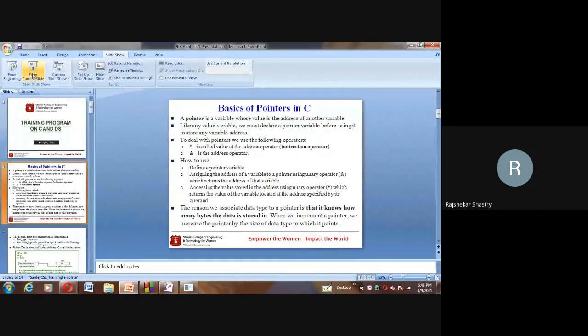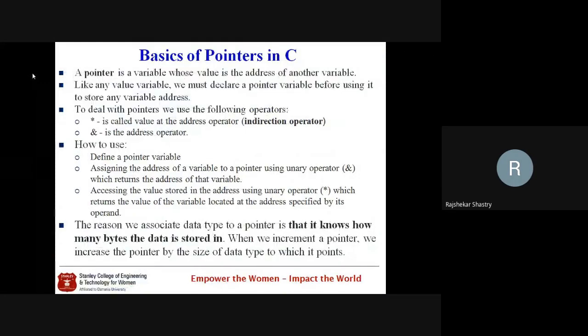So let us come back to the basics of pointers, because pointers are the concept which we have to use in order to implement call by reference or call by address. So what is a pointer, Amma? Anyone? Yes, Amma, what is the definition of a pointer? It stores the address of another variable, sir. Okay, reference variable is also okay, a shortcut definition. A pointer is a special type of variable which is meant for storing the address of some other variable. And that other variable can be anything.